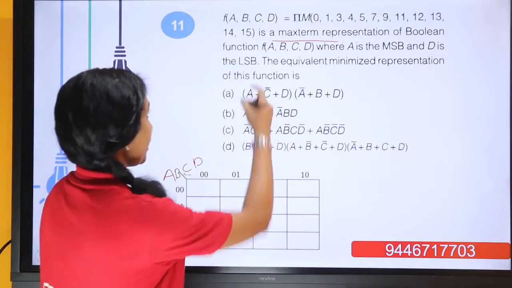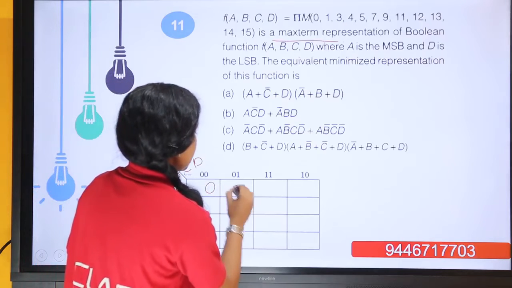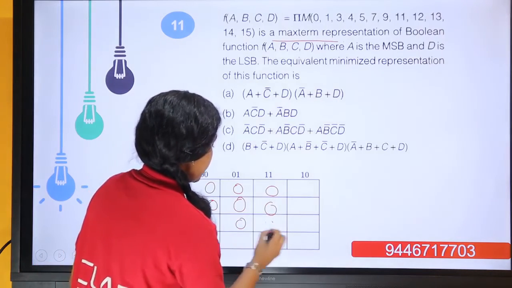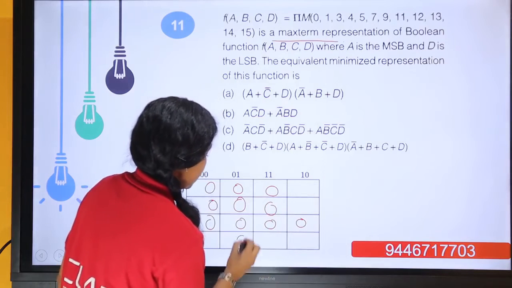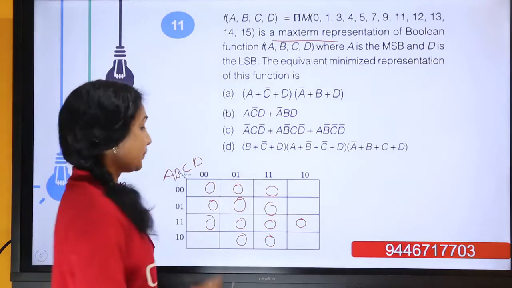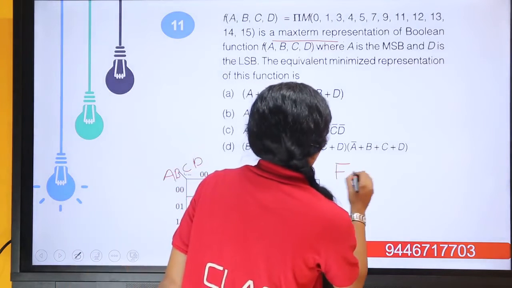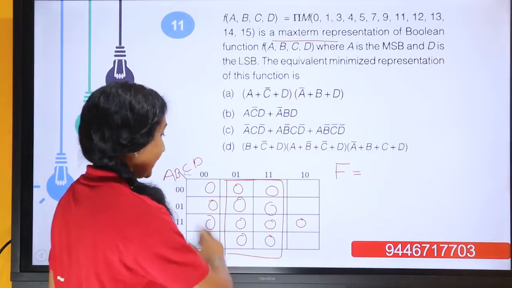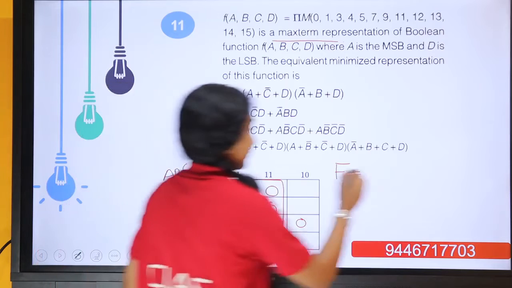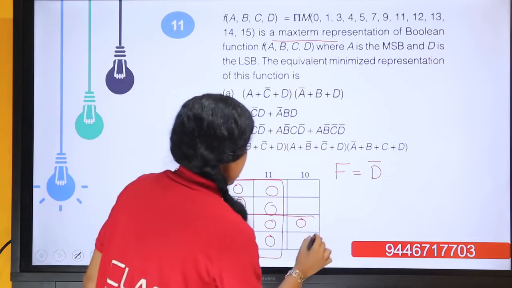So if we fill according to this max term representation, it comes like 0, 0, 0, 0, 0, 0, 0, 0, 1. Okay, so this is how it looks. And now we are going to group this. This is our first group. So here the function is F. We are going to write the POS form, so we have to take the complement and the OR operation. So here it becomes D bar.